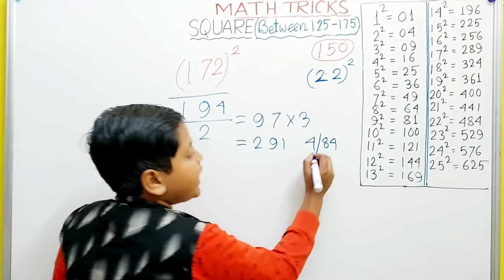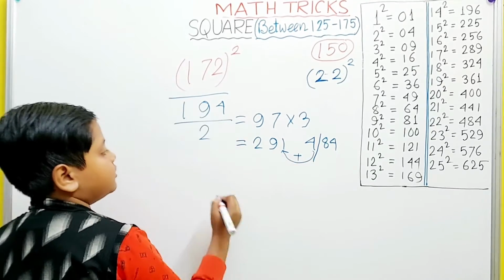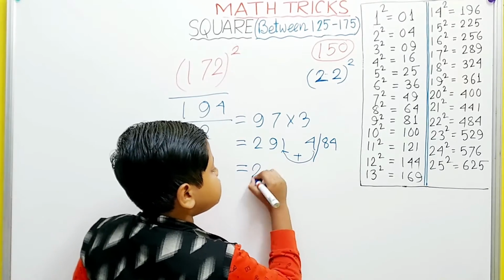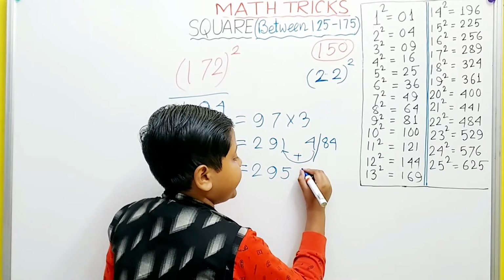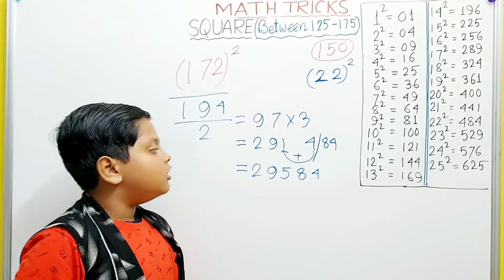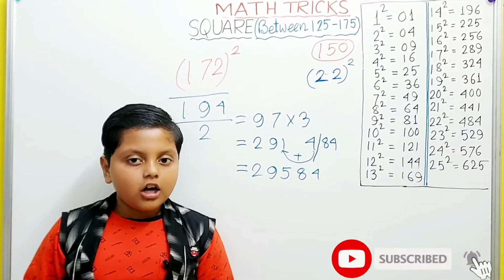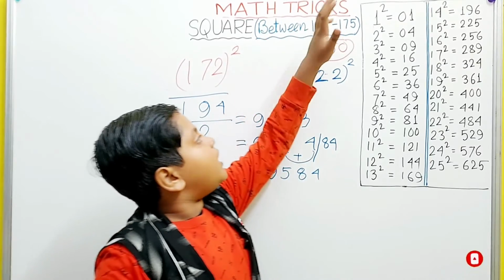And we have to add 4 to 291 before we do that. So, 291 plus 4 equals 295. Then we will write 84 next to it. And this is our final answer: 29584. Now, you can go on with this for any number you like between 1 and 175.